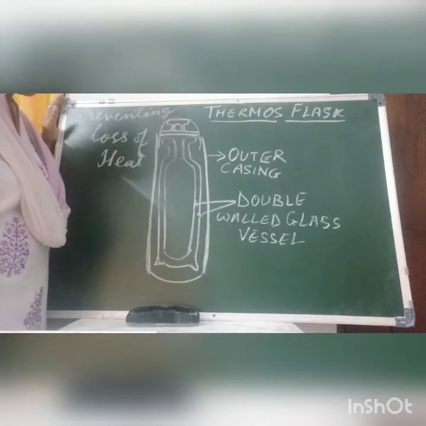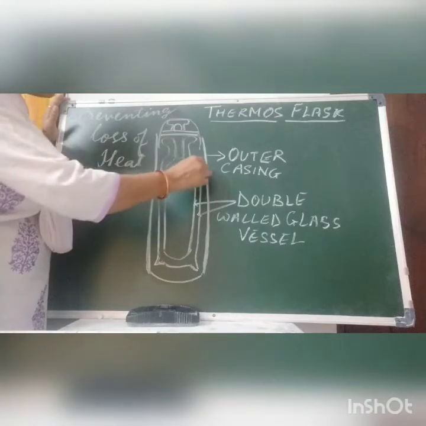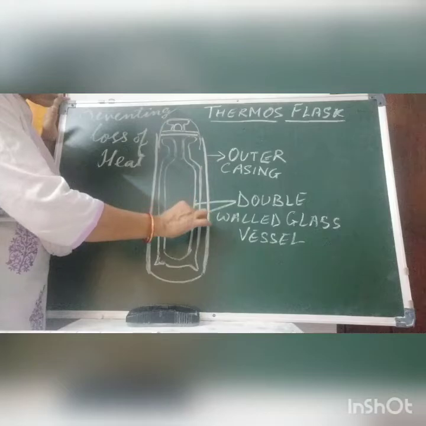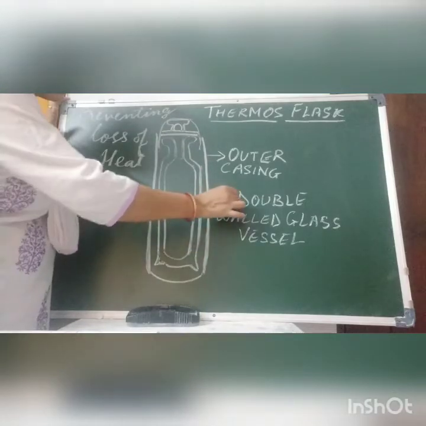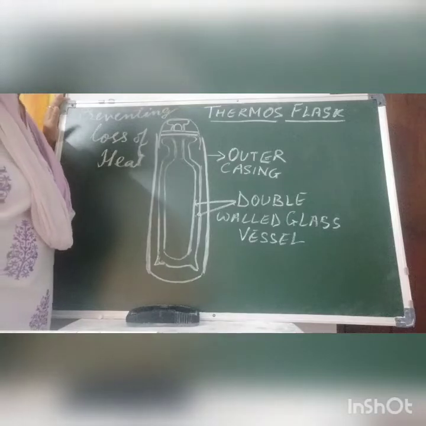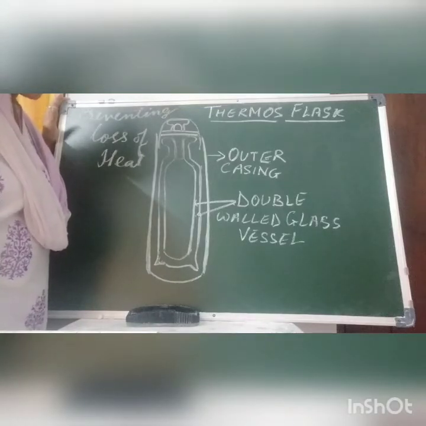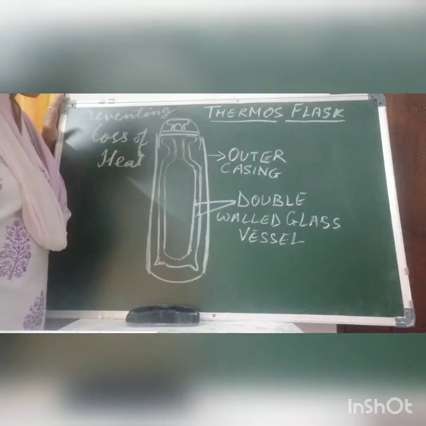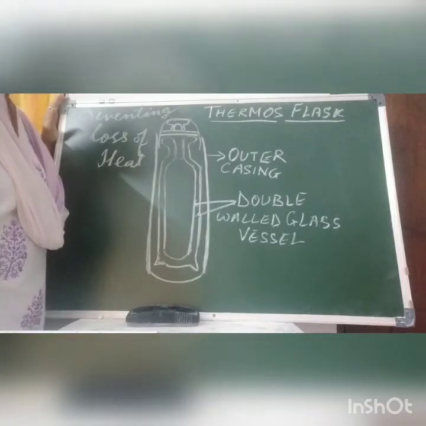The inner jar is double walled. You are seeing this is one wall and this is the other one. The inner jar is a double walled bottle made of glass, or sometimes it is made of stainless steel.